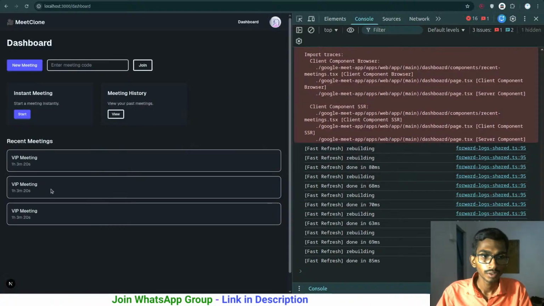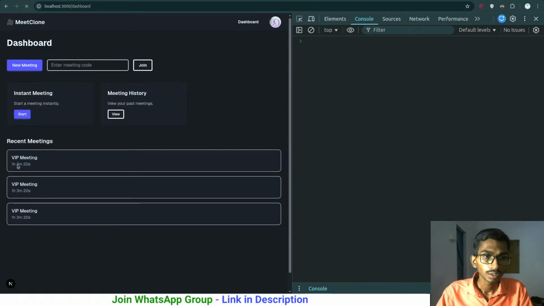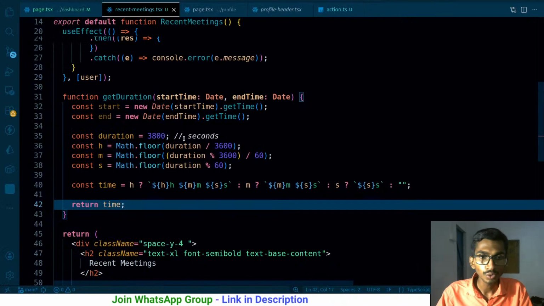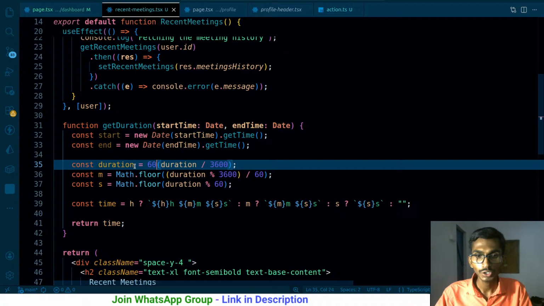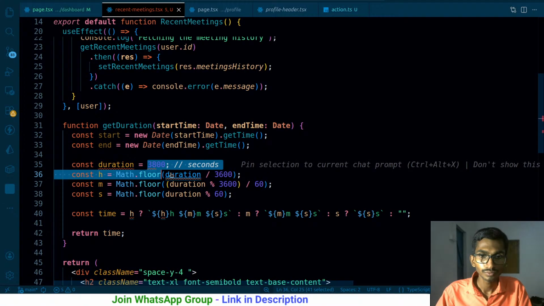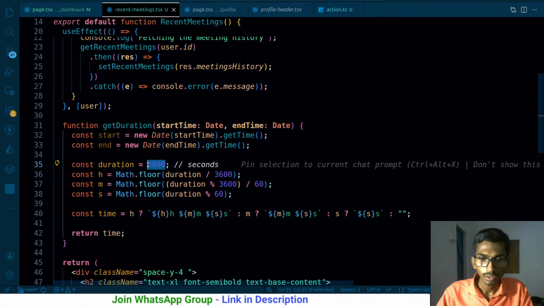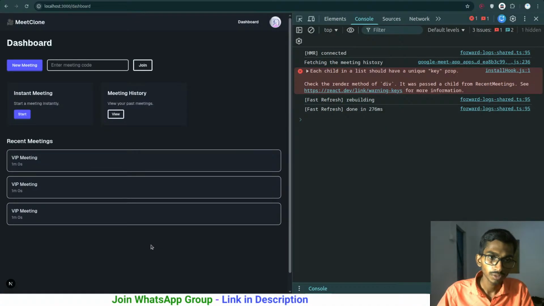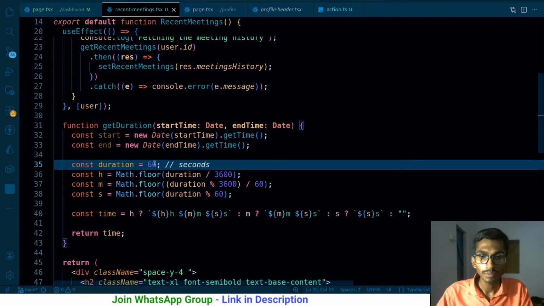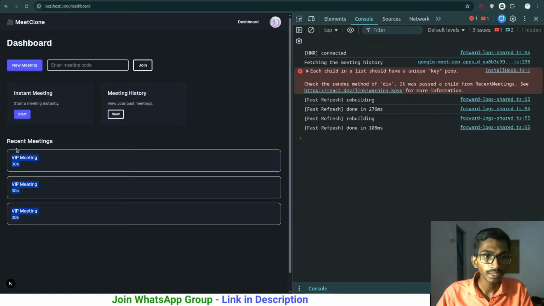Let's see. And it is working right now. What I'm going to be doing is simply making it around 60 seconds. I just want to make it 60 seconds. So ultimately there should be only seconds, probably, or a minute. So I'm getting 1 minute 0 seconds. That's right. If I make it just 30 seconds, I'm only getting 30 seconds.